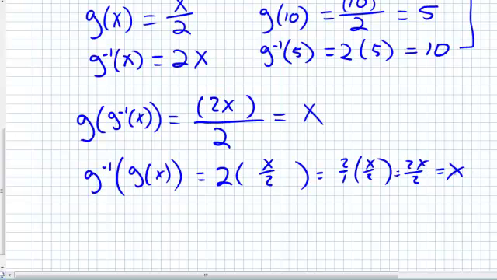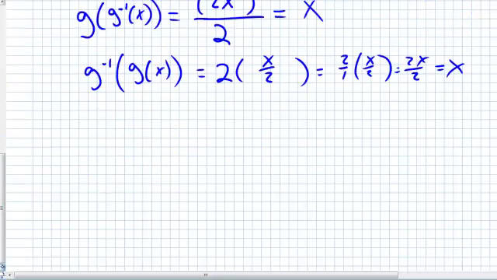Again, I got x to end with, so indeed g and g inverse are inverses of each other, and we know that. So one of the skills they want you to develop is to verify if two functions are inverses of each other.